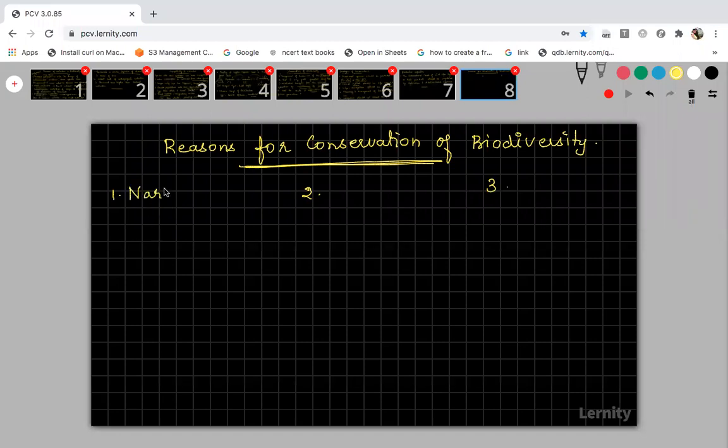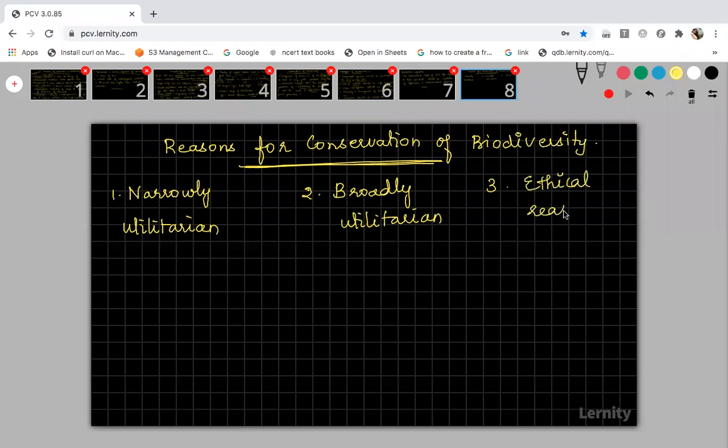The first category is narrowly utilitarian, the narrow utilities we get by conserving biodiversity. The second one is broadly utilitarian, the broad utility we get from conservation. And the last one is ethical reasons. These are the three different categories we are going to discuss.